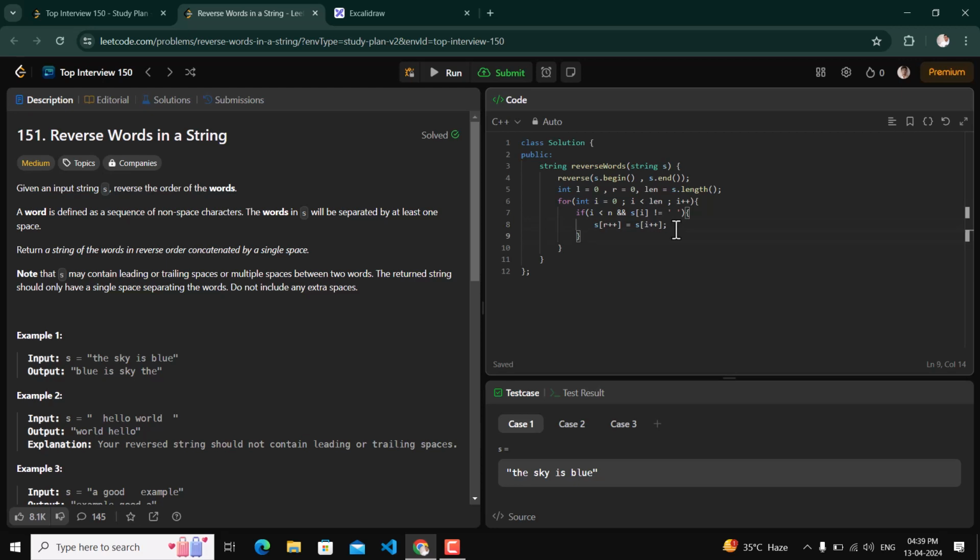Now we have replaced that one. Now we will check if we have found our word. How will we check that? If right is greater than left, like we have some word, then we will reverse that word: s dot begin plus l to s dot begin plus right. So we have reversed that word. Now we will check if we have reached the end of the string. If yes, then we will break.